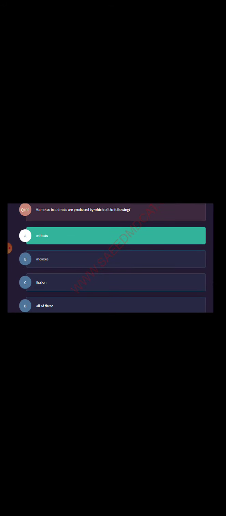Gametes in animals are produced by which of the following? Mitosis. Lymphoid masses are present in the walls of the digestive tract: mucosa, submucosa; all are correct. When two or more clearly different phenotypes exist in the same population of a species, the phenomenon is called polymorphism.